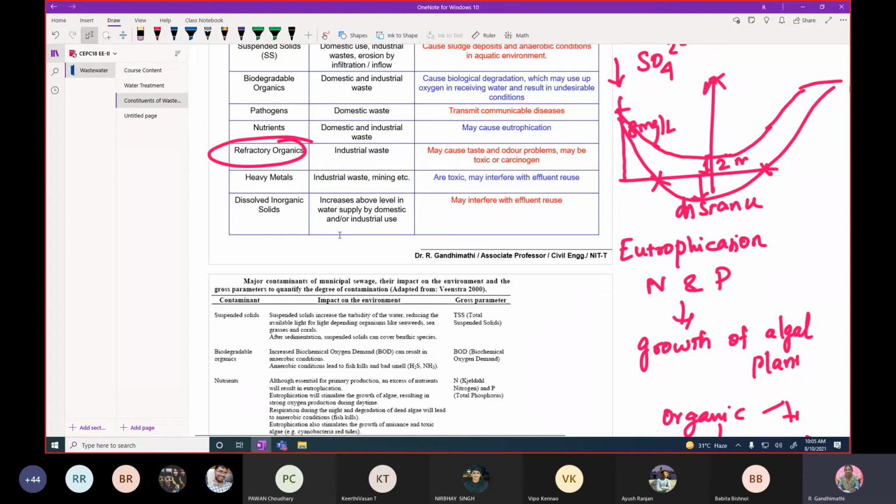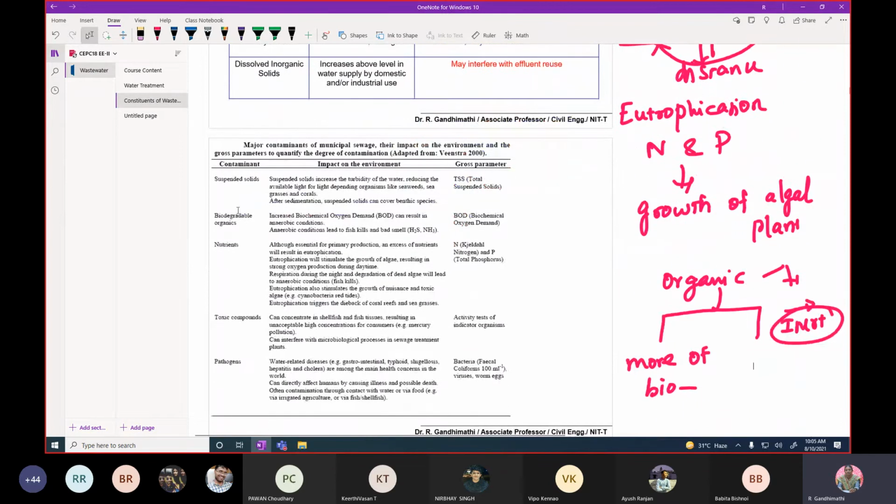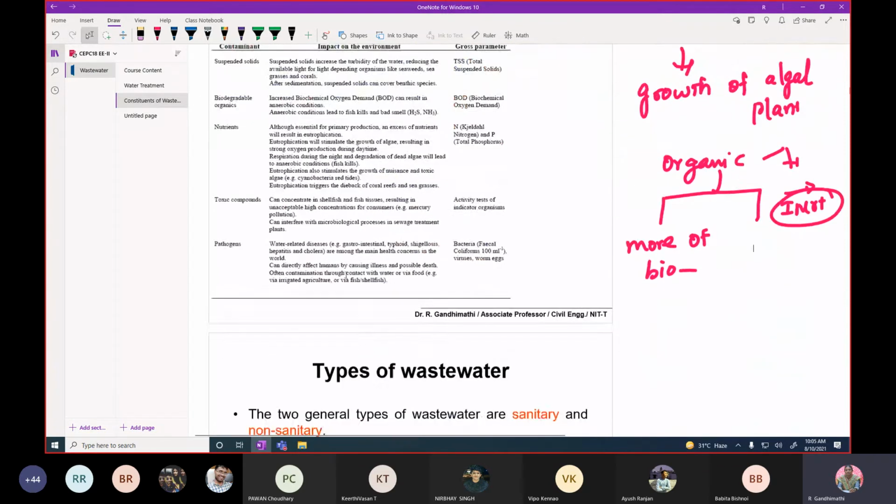If it is not treated, if they are discharging it as such, then it will create a lot of problems in the environment. The same thing I have explained here. Maybe you can go through this.